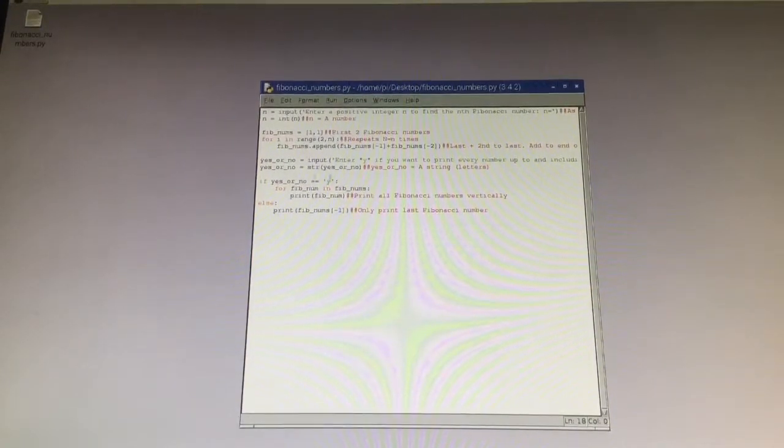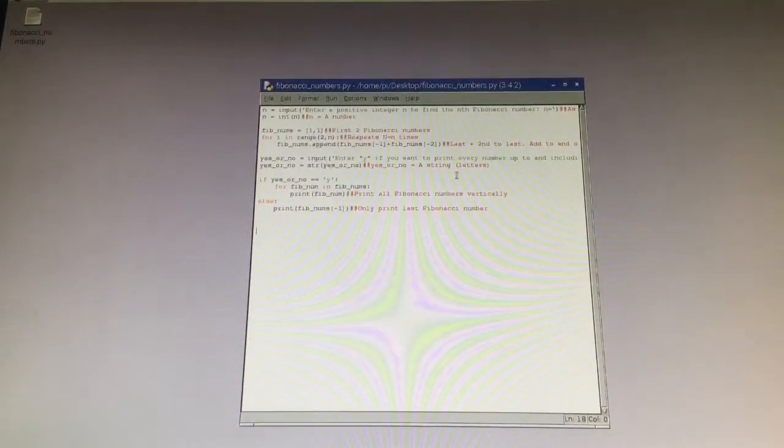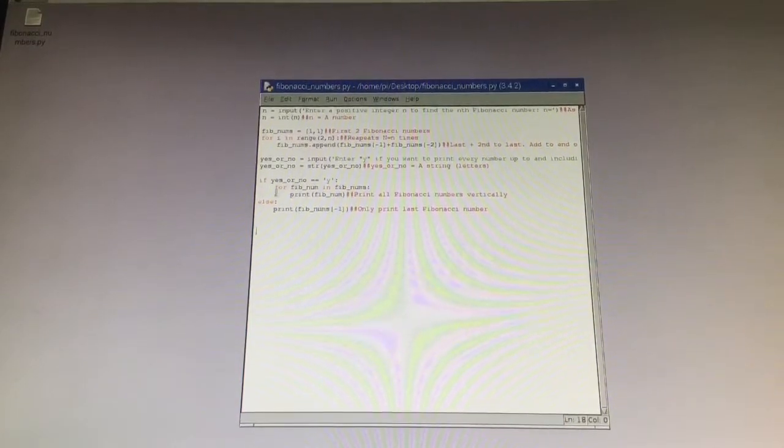And then this yes or no equals str, yes or no, which means, just like we said, int means integer, which pretty much means number, this str means string, which means like letters, or a bunch of characters. So that's how you do the y or the n versus the number. So that stores it as a string.